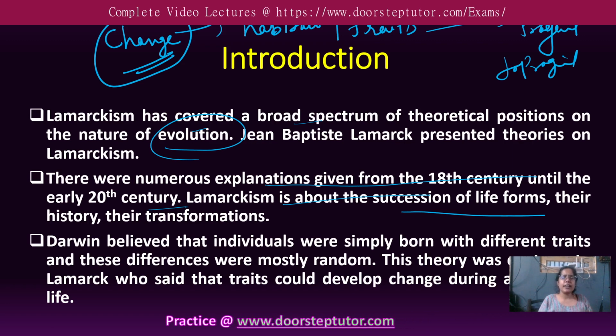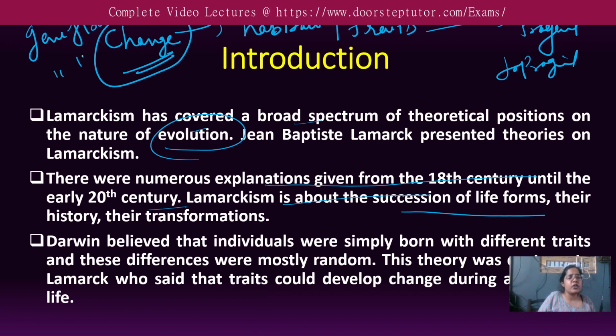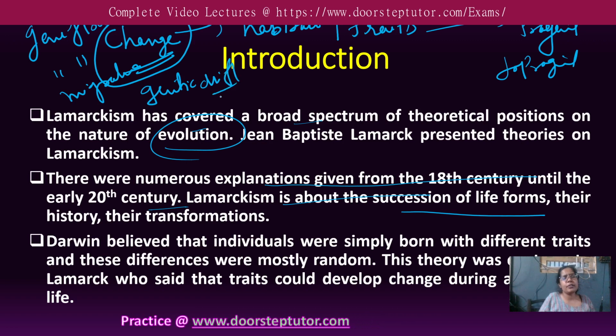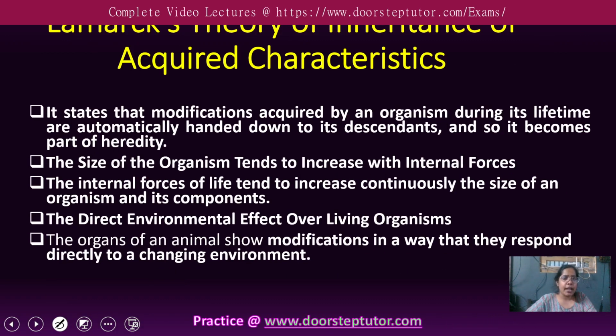However, other scientists came, Weismann and Darwin, who believed that the individual was simply born with different traits, and these differences were mostly random, based upon gene flow, gene migration, and genetic drift. So there were so many things earlier, and Lamarckism also put forth its point based on the same. They also published a book on the Lamarck theory of inheritance of acquired characteristics.